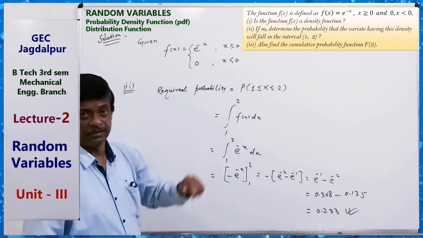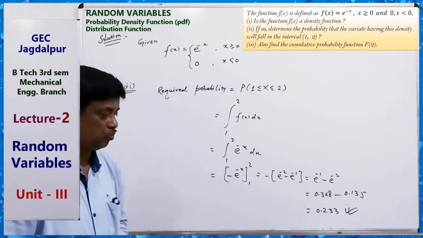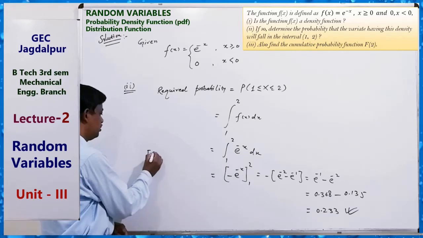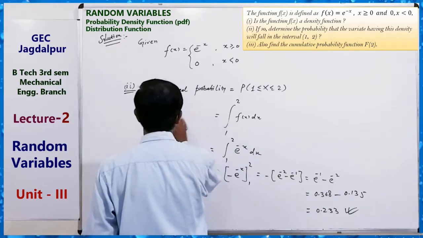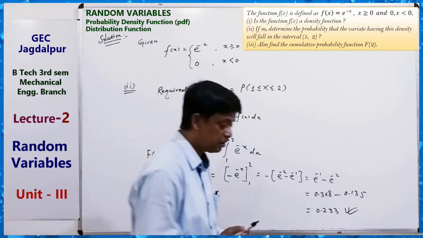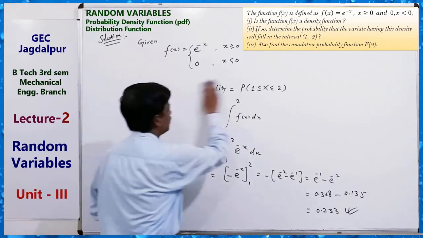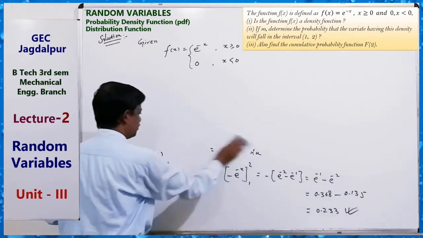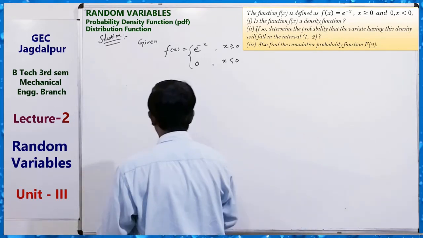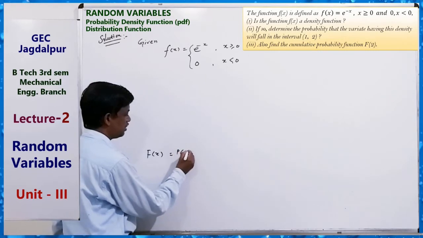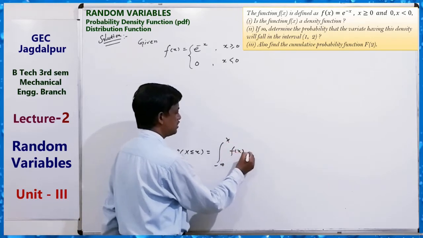Clear? Third question. The third part is also to find the cumulative probability function F(x). We know about F(x), the cumulative distribution function. Cumulative probability function means the same thing, the probability distribution function. How can we find it? You know the definition, what is this? The definition is F(x) equals the probability that X is less than or equal to x, that is, the integral from minus infinity to x of f(x) dx.